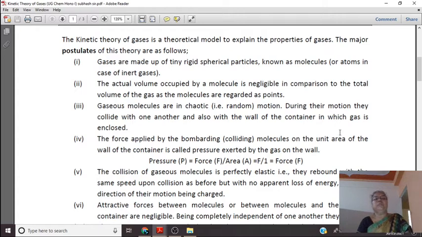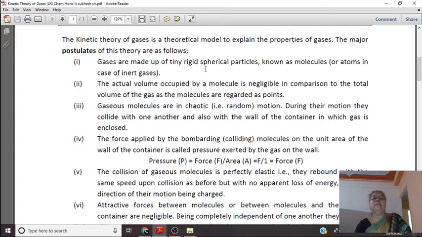And such are the characteristics of a gas, and to derive the kinetic theory, some assumptions are made by the scientists, and we will see one by one the assumptions of the kinetic theory of gases. The first assumption that they have made is that gases are made up of tiny, that means very small,